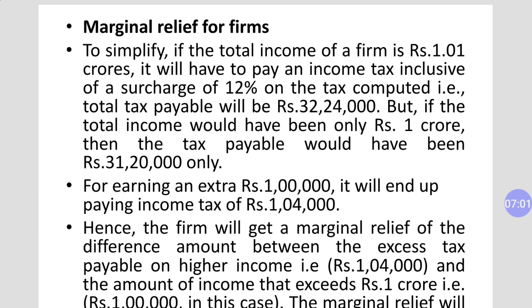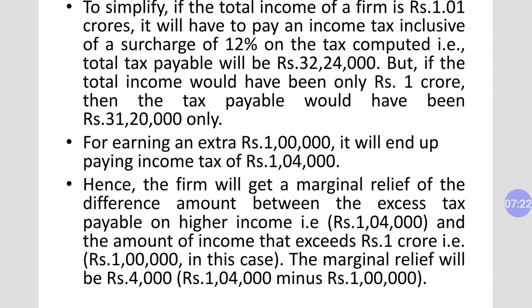So what is that extra income? That extra income is only 1 lakh, because up to 1 CR there is no surcharge. When your income exceeds 1 CR, there is surcharge of 12%. So what is that extra income? That is only 1 lakh. So what is the difference between extra income and extra tax? It's only 4,000. So 4,000 will be your marginal relief.